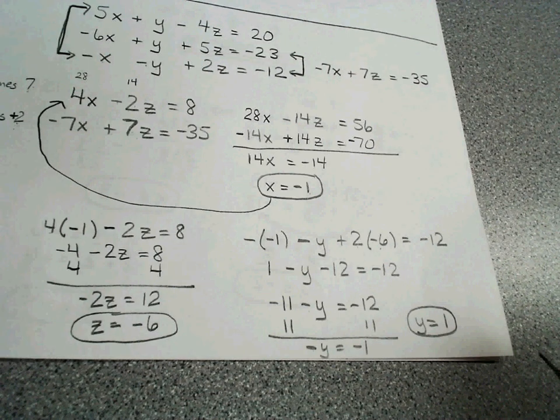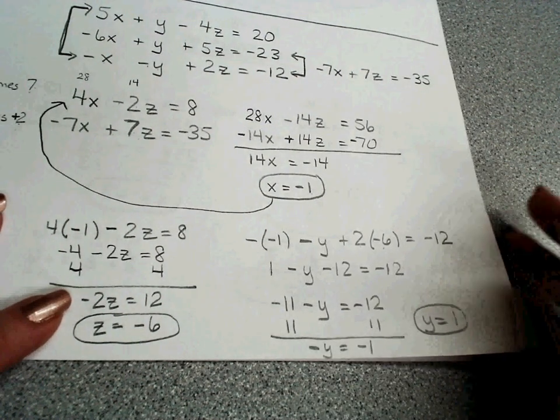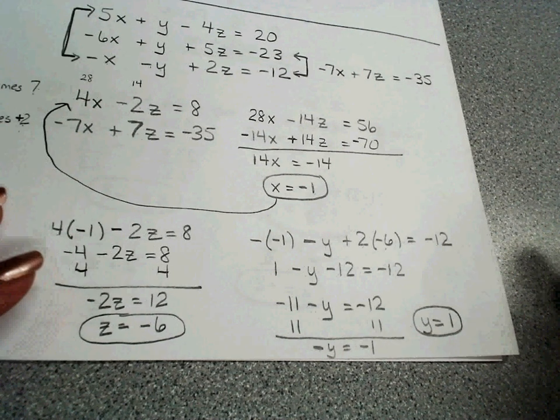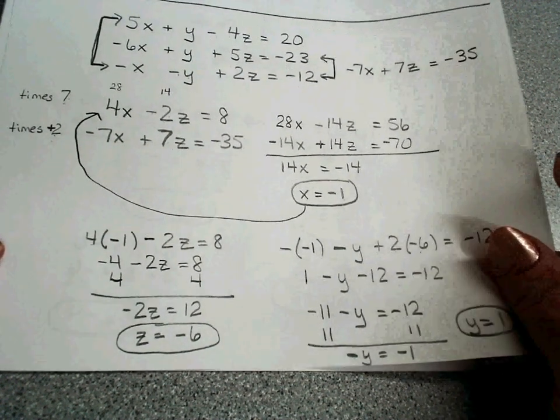Divide both sides by negative. Y equals 1. Okay. We're going to check it. We're going to write it as an ordered triple. Okay. So make sure you've gotten everything written down from there that you want.